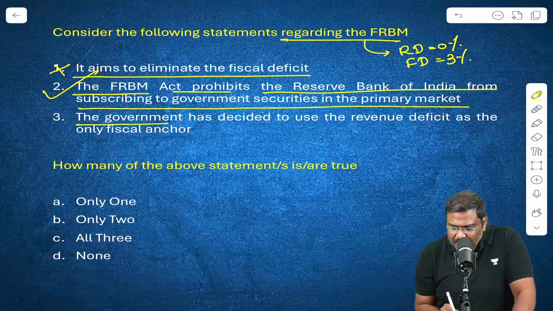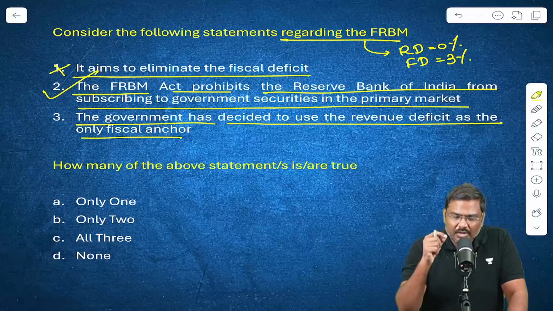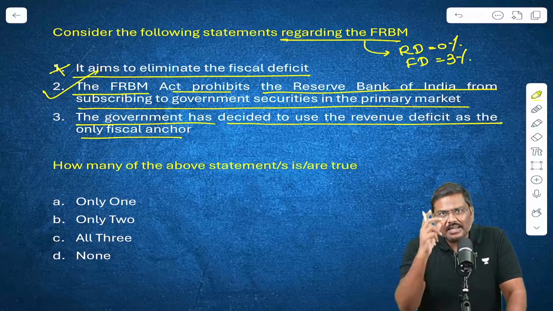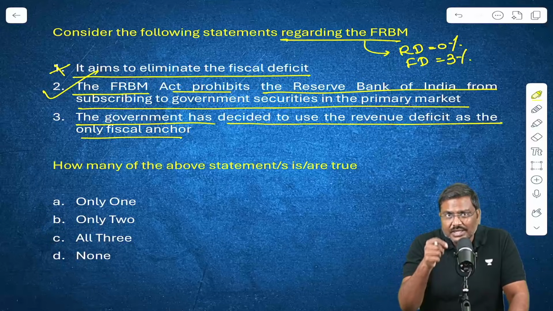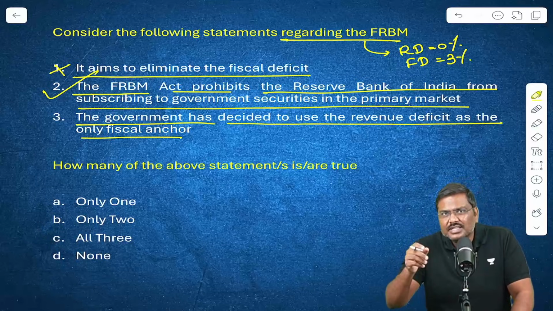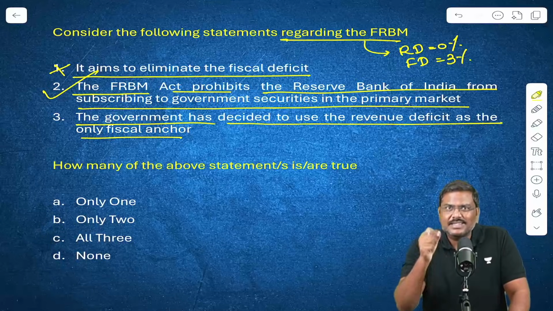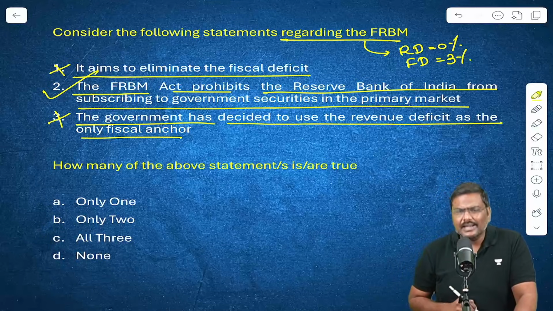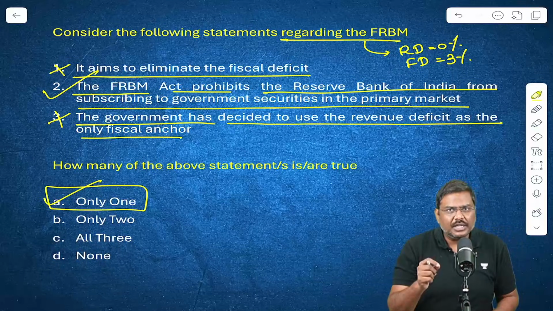The third one, the government has decided to use the revenue deficit as the fiscal anchor. It is incorrect. Government very recently has decided it will use debt to GDP. And this is one of the recommendations of the FRBM review committee, that is the NK Singh committee. Third one, incorrect. So second statement is correct. Right option for the question is option A.